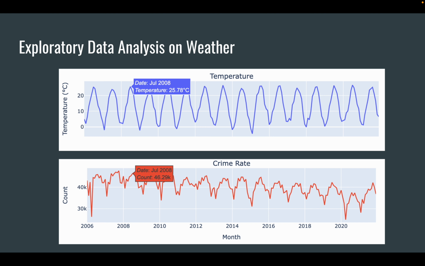Moving on to weather, I want to see if temperature had an effect on crime count. For the average temperature, we see the peaks are during July, and the peaks for crime are around July and August. For the valleys, we see the average temperature and crime count near the end of the year, around November, December, and January. Therefore, there should be some correlation between temperature and crime count.